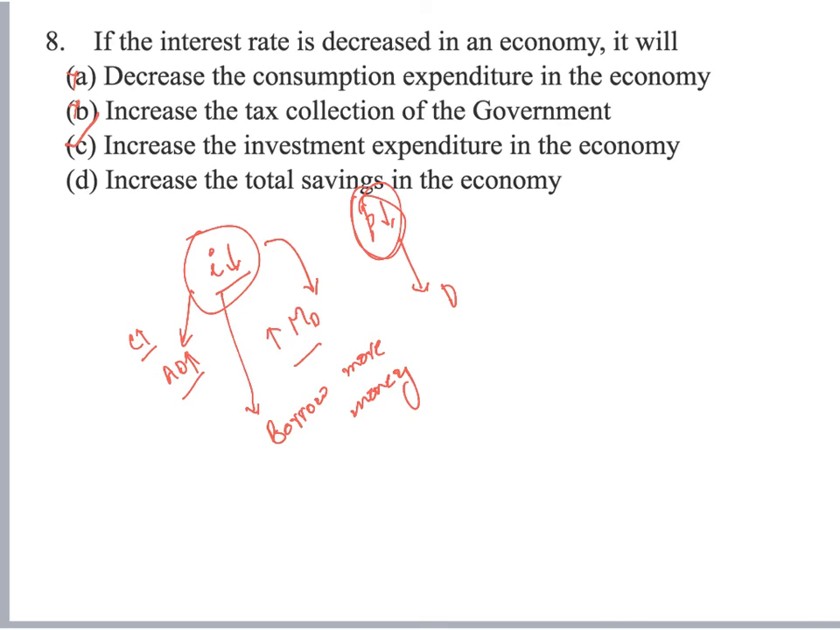Increases total savings in the economy. When money becomes cheaper, people tend to spend rather than save money. So henceforth C seems to be the most appropriate.